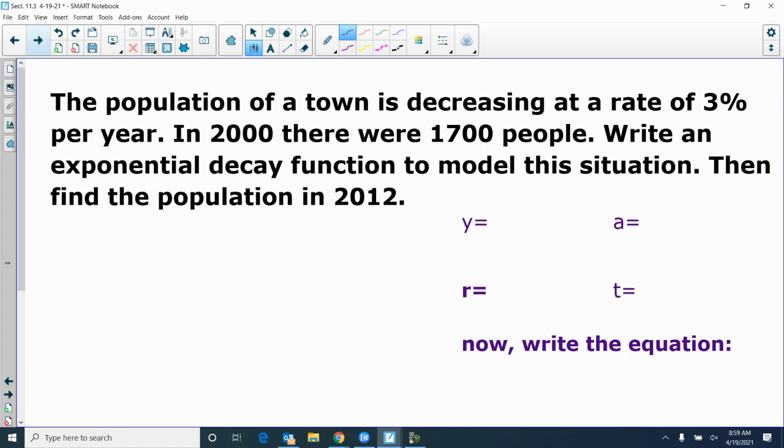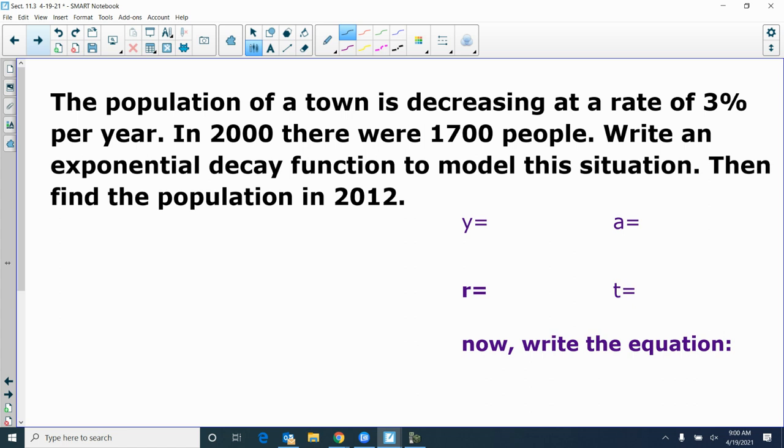All right, some other cases where things decline. Population of a town is decreasing at a rate of 3% per year. In 2000, there were 1,700 people. Write an exponential decay function to model this situation, then find the population in 2012. All right.